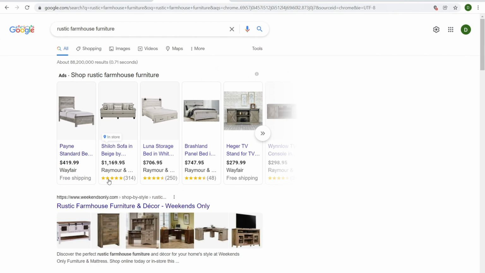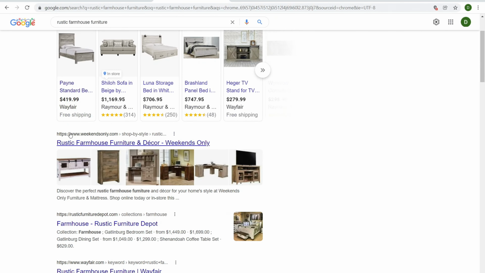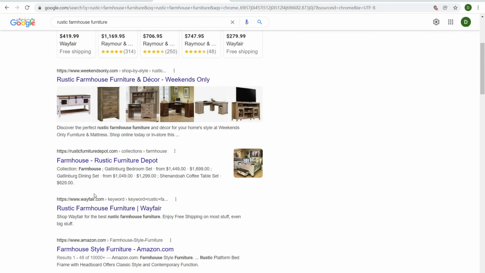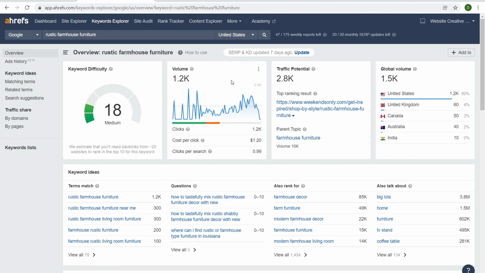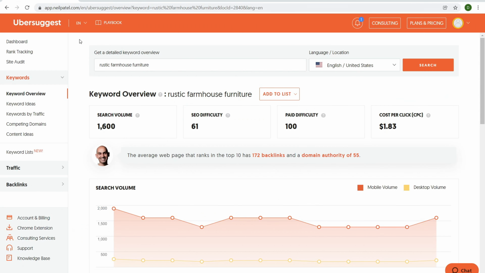Okay, so there's tons of ads right there. So there's weekend only. We have rustic furniture depot, Wayfair. Yeah, this looks like a competitive topic because we have Wayfair ranking number 3. And so again, you just have to jump in and use professional judgment. What I do like is the rough estimate of how much traffic potential there is. And I like that there's related questions, also rank 4, just a little bit more helpful.